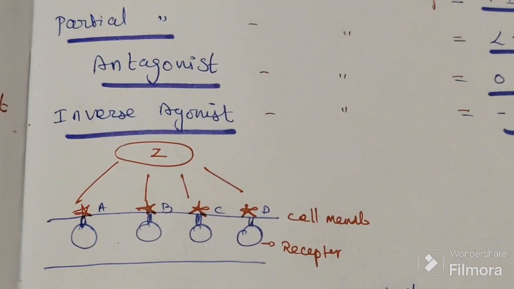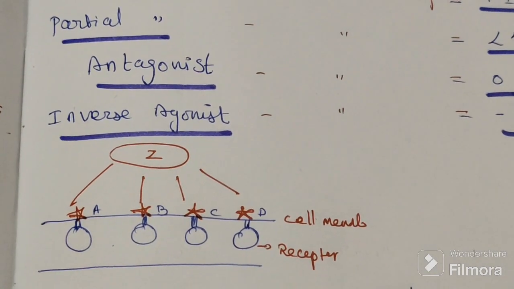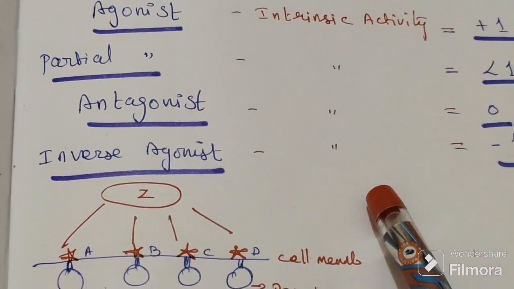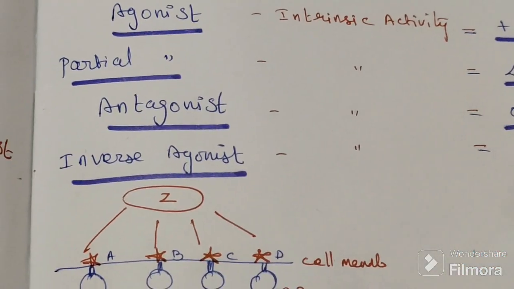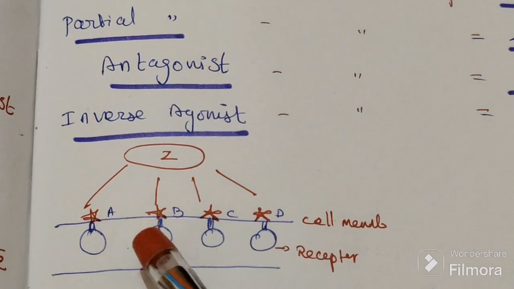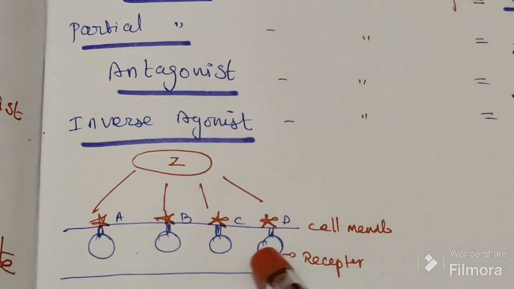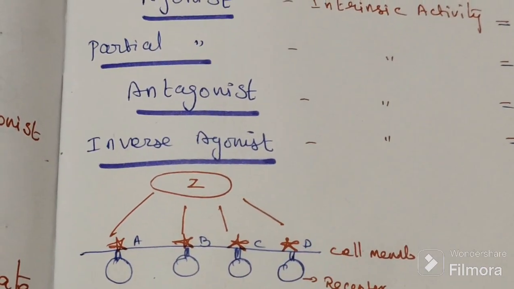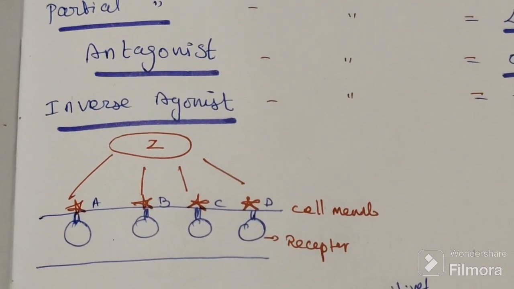So what is the summary? This one binds the receptor and produces the opposite effect, for that reason -1. Suppose this is the cell membrane, this is the receptor, and drugs A, B, C, D come and bind to the receptor on the cell membrane.